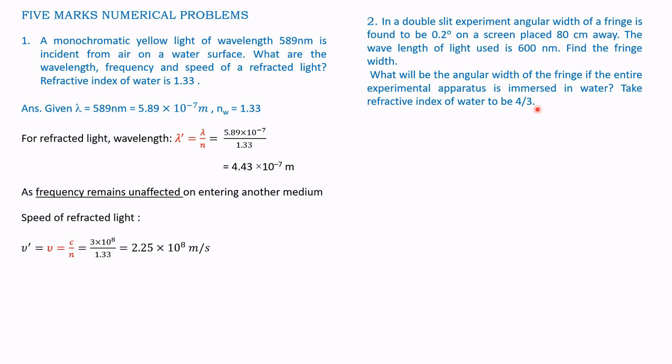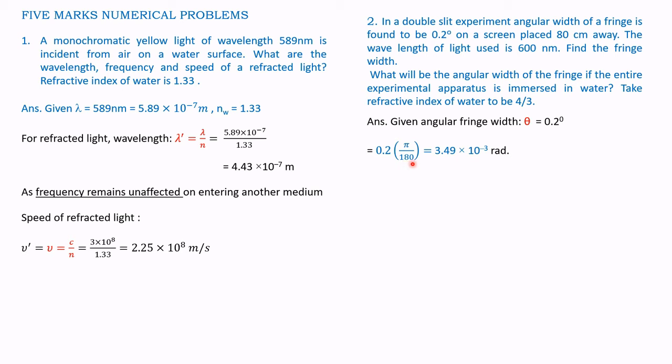So, first we have to find out the fringe width in case A, that is upper part, and the next, when the apparatus is immersed in water, what will be the fringe? Answer. Given angular fringe width is 0.2 degrees. This has to be converted into radians. Therefore, for converting 0.2 degrees into radians, we have to multiply it by pi and divide by 180 degrees.